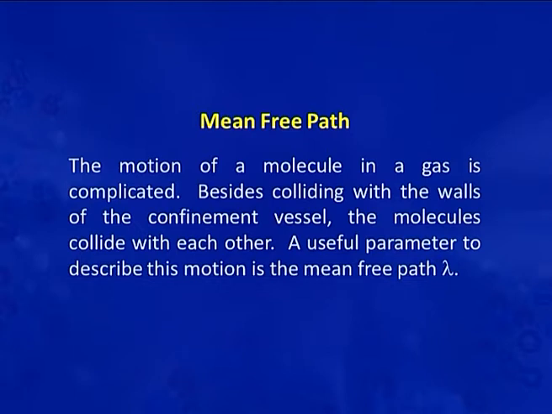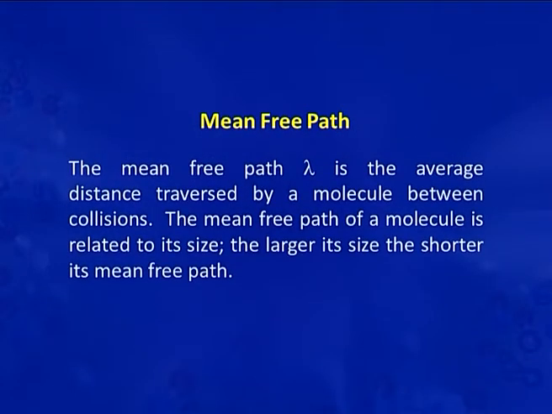So, viewers, now let us discuss the third collision property, that is mean free path. As the motion of a molecule in a gas is complicated, besides colliding with the wall of the confining vessel, the molecules collide with each other. So, a useful parameter to describe this motion is the mean free path. The mean free path is the average distance travelled by a molecule between collisions. The mean free path of a molecule is related to its size. The larger its size, the shorter its mean free path.